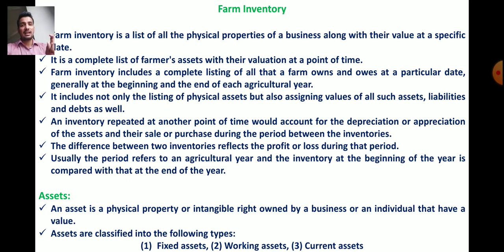Assets are again classified into three types: fixed assets, working assets and current assets.